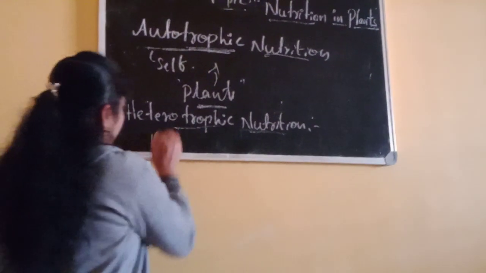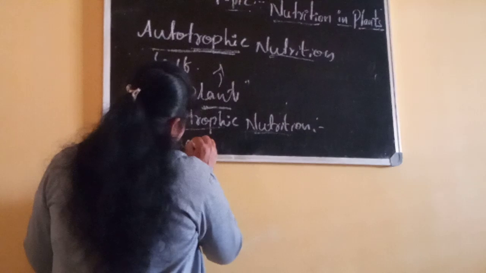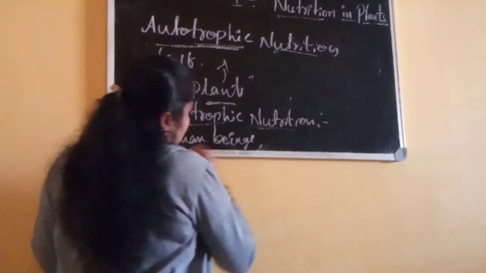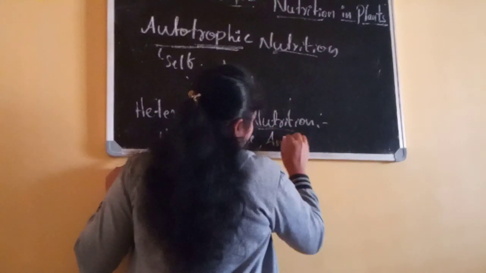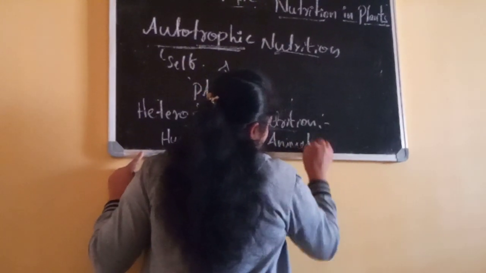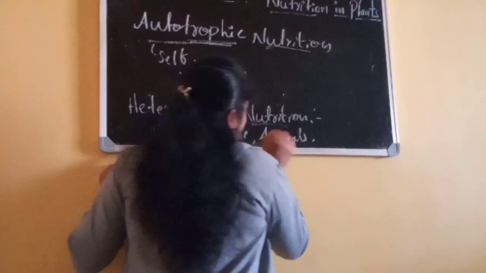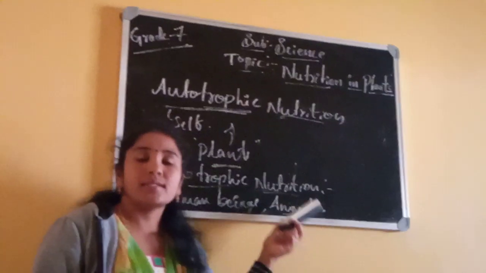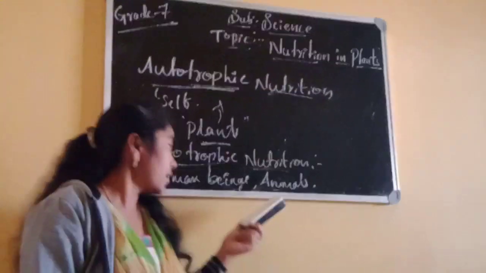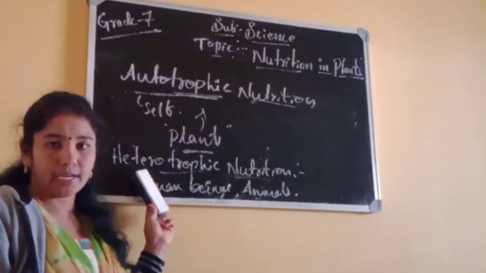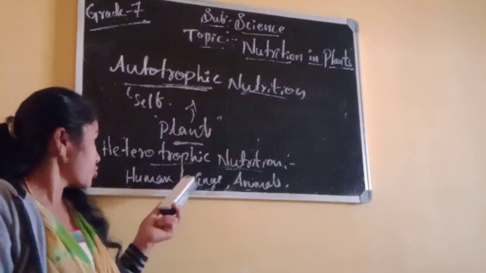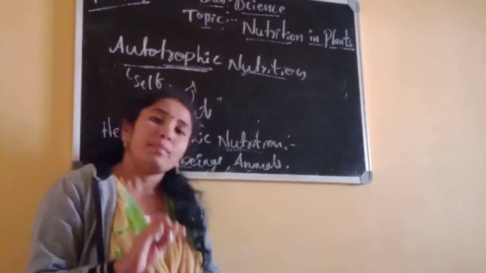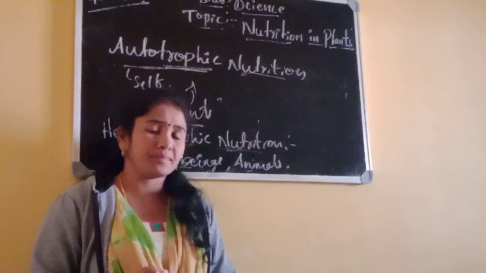Example, human beings and some other animals. Human beings, animals, birds, insects. These all come under the heterotrophs only. Understand? Yes, dear students, human beings, we are depending upon both plants and animals.